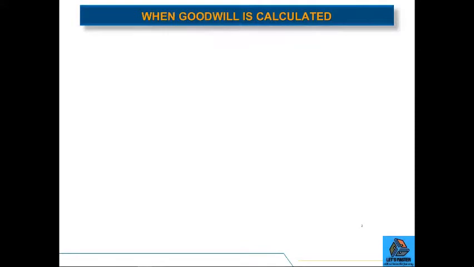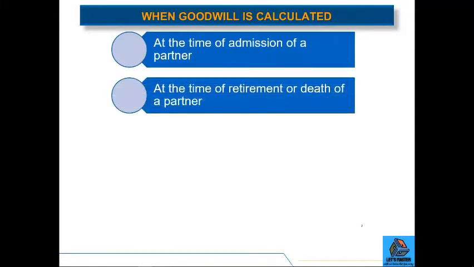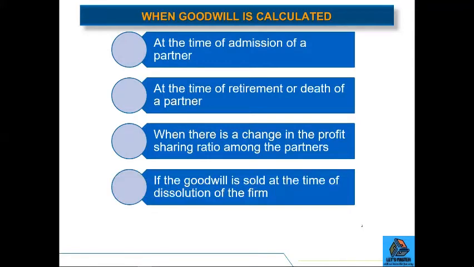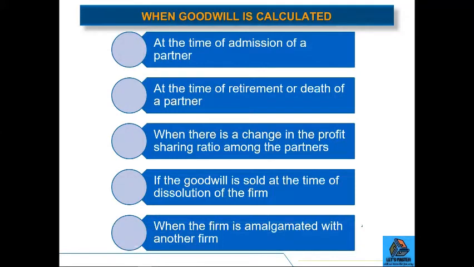Now, we will talk about when goodwill is calculated. Normally, the goodwill is calculated at the time of admission of a new partner, or at the time of death or retirement of a partner, when there is a change in the profit sharing ratio among the partners, if the goodwill is sold at the time of dissolution of the firm, or lastly, when the firm is amalgamated with another firm.